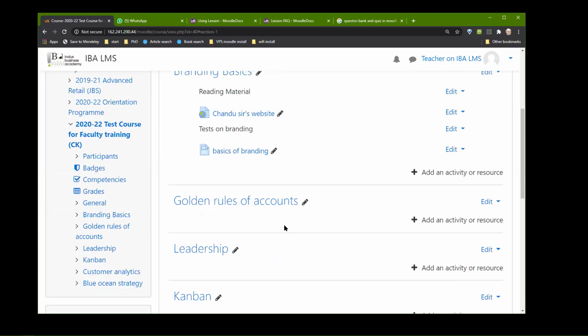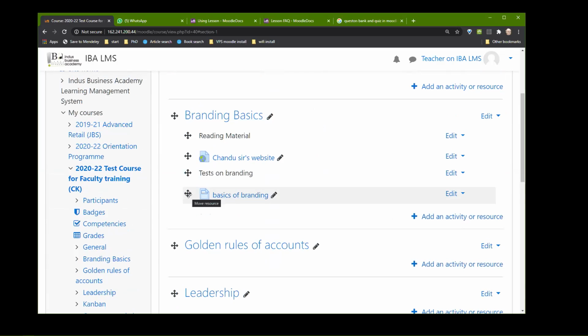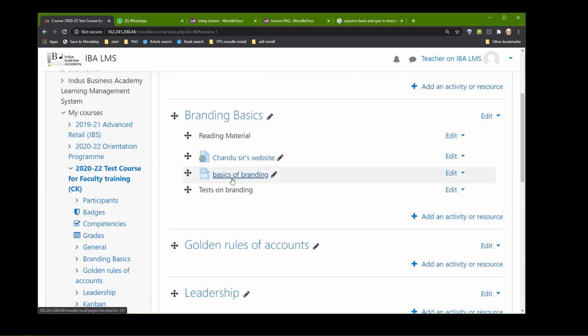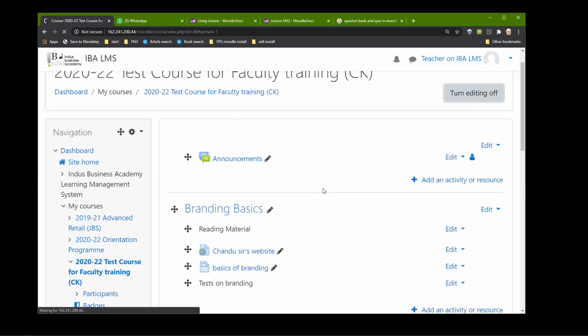So now you can see that this is also here. Okay, and you can again bring it into the reading material. So all reading material for this particular chapter, you can start putting it out here. Are we clear on this? Yes. Okay, if I, for example, right now turn the editing off.